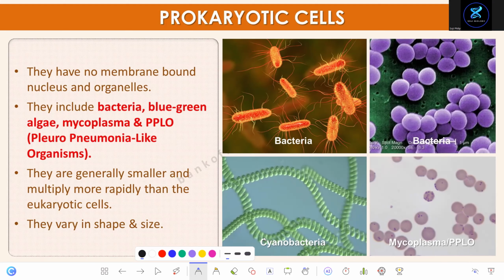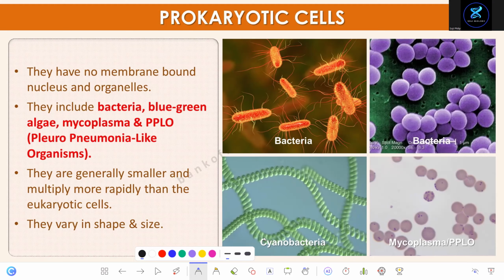What's the next layer? Next layer is the cell wall. And what is the cell wall made up of? Peptidoglycan. What's the function of the cell wall? It prevents bursting and gives shape to the cell.